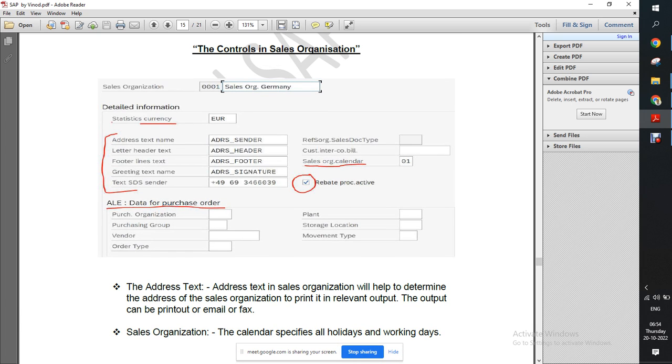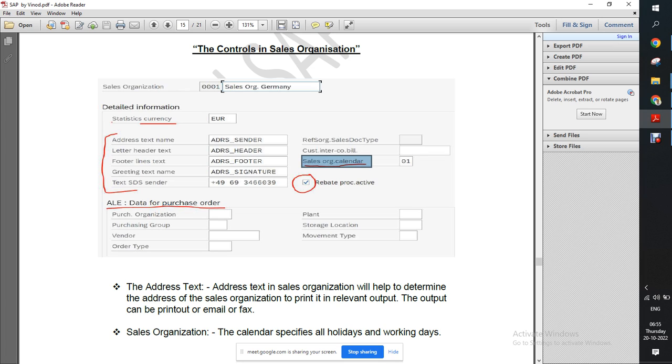Here we will fix the purchase organization, purchase group, vendor and order types, then the system will be able to create this purchase requisition copy. Clear? Got it. Here we have mentioned, then again as the last point is the calendar, sales organization calendar.